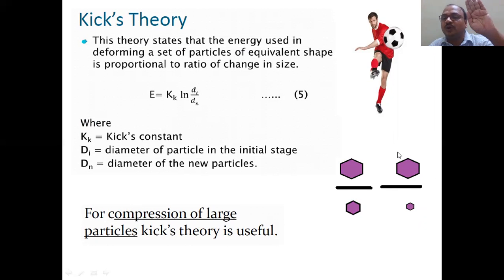ratio. Input particle size divided by output particle size. Here I want to produce the finest particle. That's why I need much energy. So how much energy is required is directly proportional to the ratio of input size and output size. See here, Kick's constant, diameter of the particle at the initial stage, diameter of the new particle. This is the new particle which comes out, and the initial particle. Very simple.